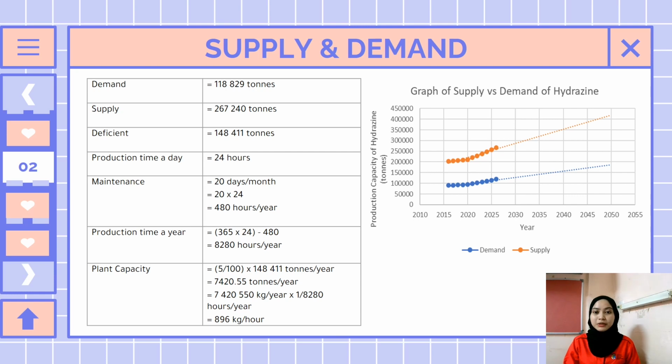Therefore, the plant capacity is estimated to be 896 kg per hour, which will be generated by the plant to make up for the deficient, whereby the demand exceeds the supply. The plant will operate in continuous process since the capacity of the plant exceeds 5,000 metric tons per year.